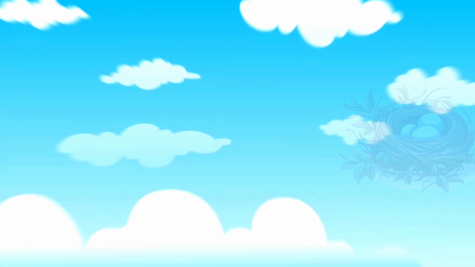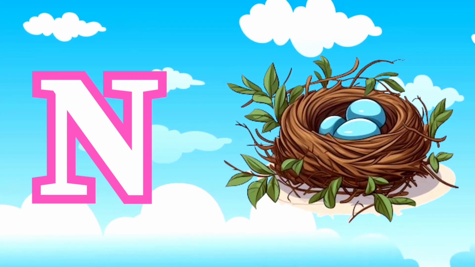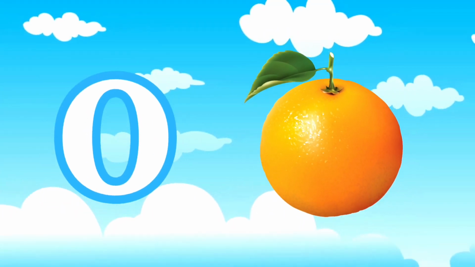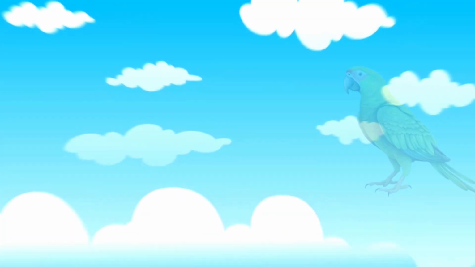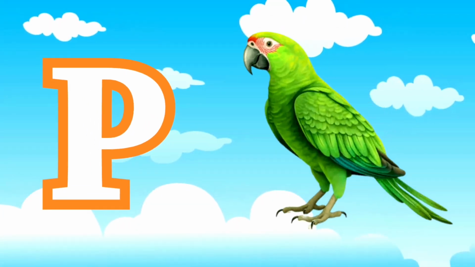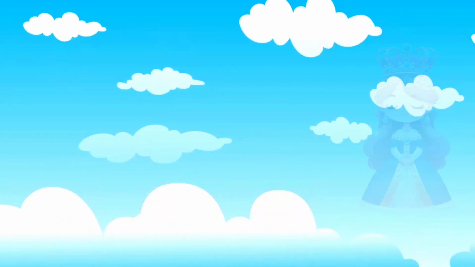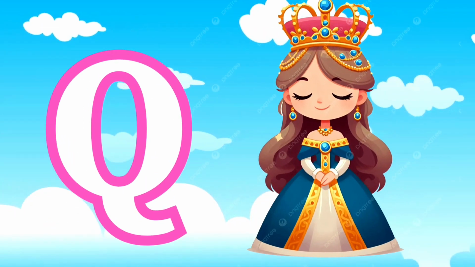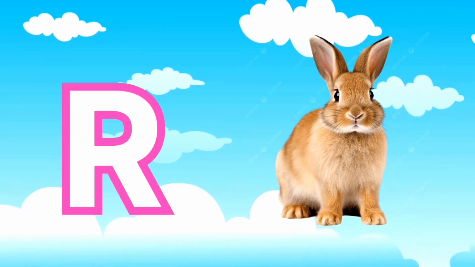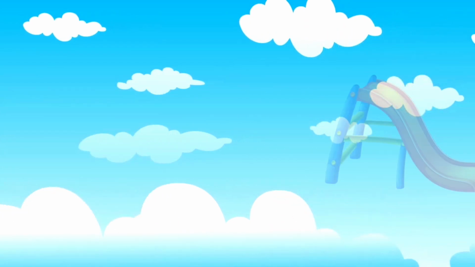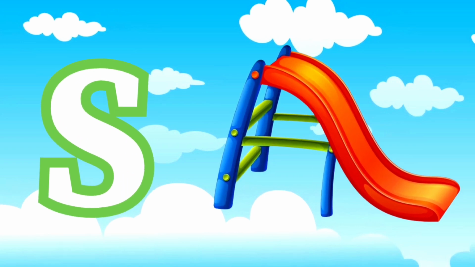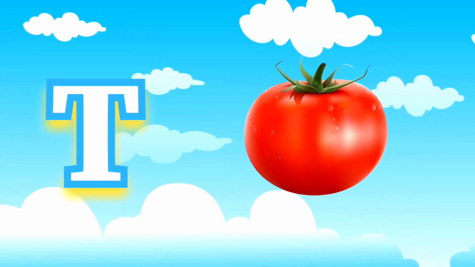O for orange. P for parrot. Q for queen. R for rabbit. S for slide. T for tomato. Now you know your ABC. Sing again with me.